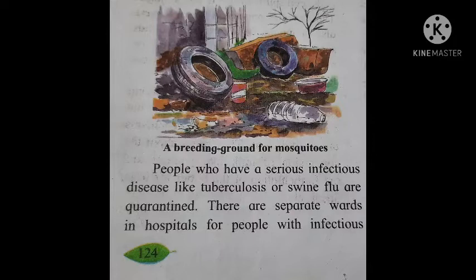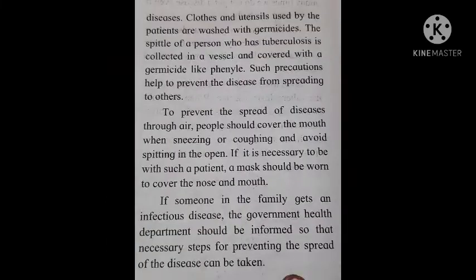People who have serious infectious disease like tuberculosis or swine flu are quarantined. They are quarantined, kept separate. Yes, there are special wards in hospitals for people with infectious disease. Clothes and utensils used by the patients are washed with germicides. The spittle of a person who has tuberculosis is collected in a vessel and covered with germicides like phenyl. Such precautions help to prevent the disease from spreading to others.